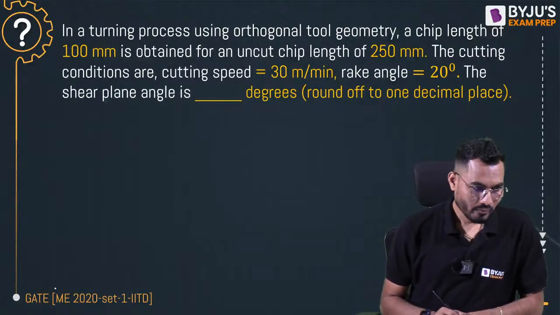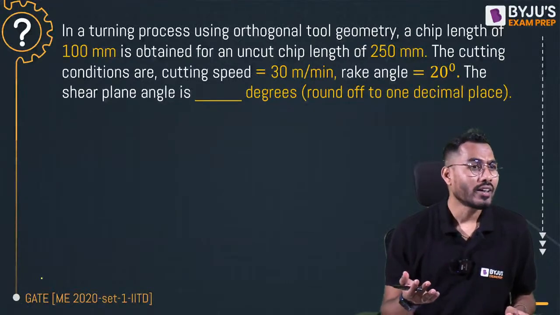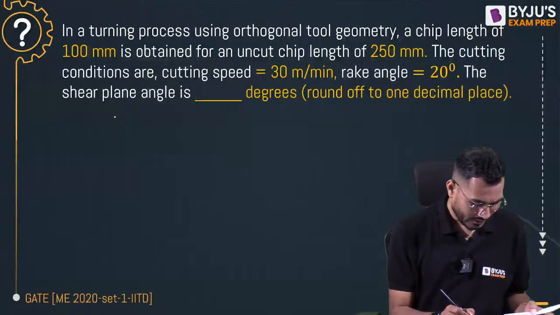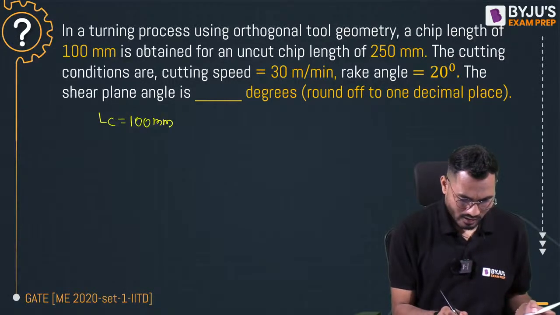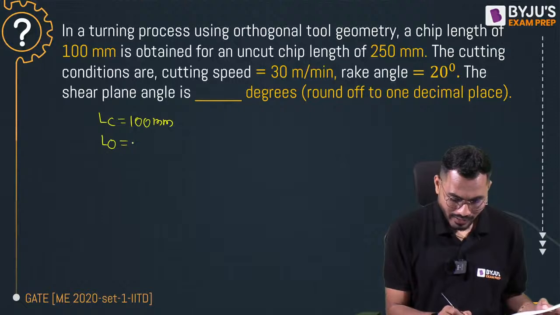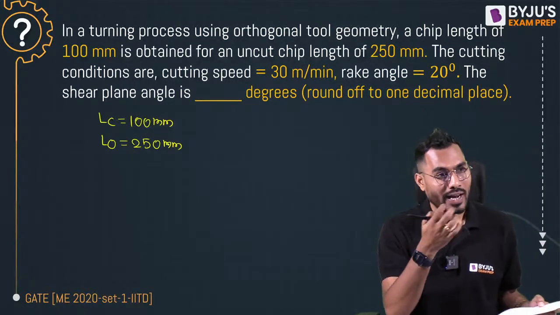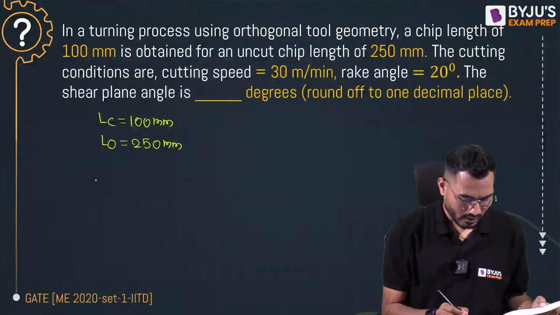Anyone? So sir, what is the data given? I'll just write down the data. What is the big deal? It is given that the length of the chip is 100 mm, and the length of the uncut chip L0 is given as 250 mm. Instead of uncut chip thickness, length is given, but we know that. What is the answer coming, 0.4? Kiran, Amir, everybody, correct answer, right?